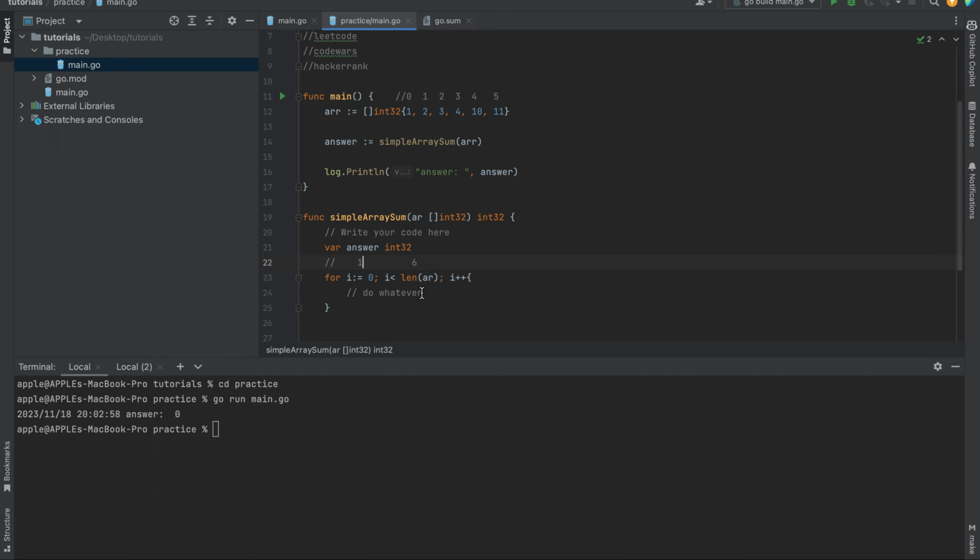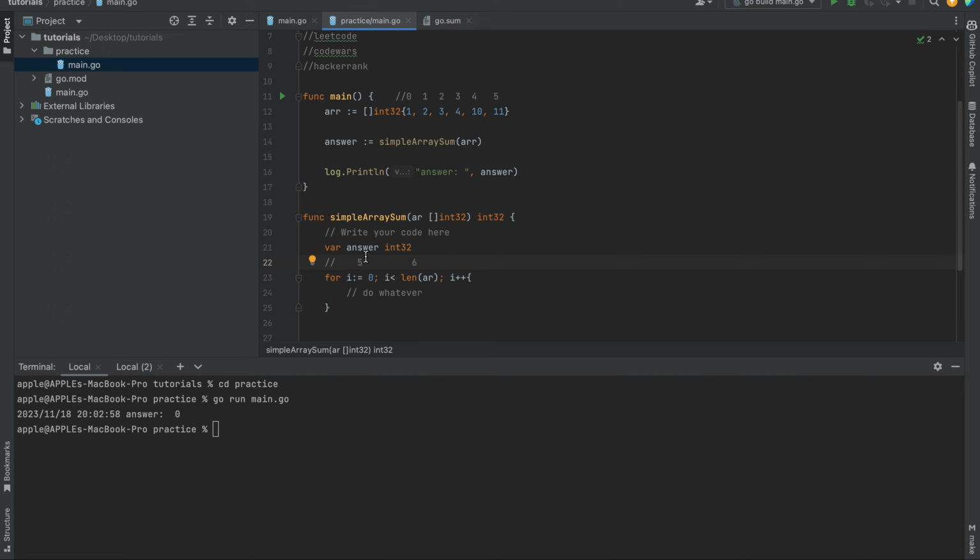Yes. Do whatever you want, then i plus plus makes it 2. Is 2 less than 6? Yes, so it does whatever here. Then i plus plus comes to 3, then 4, then 5. Is 5 less than 6? Yes. Do whatever you want to do there.